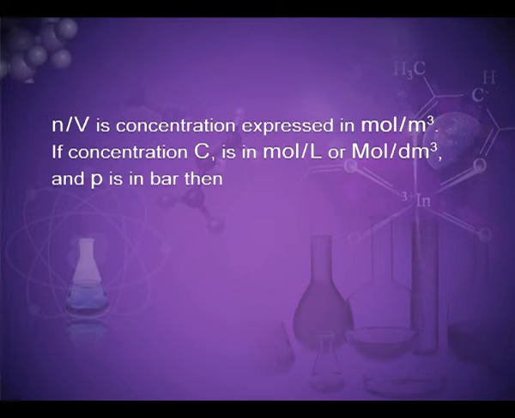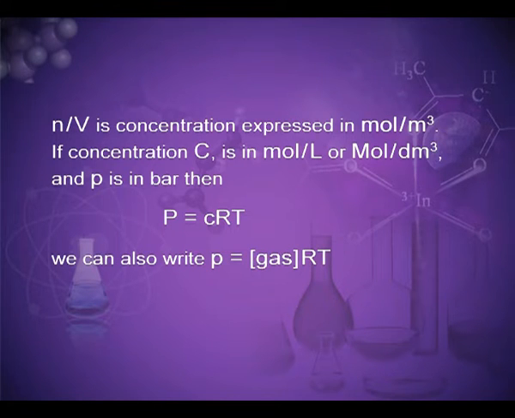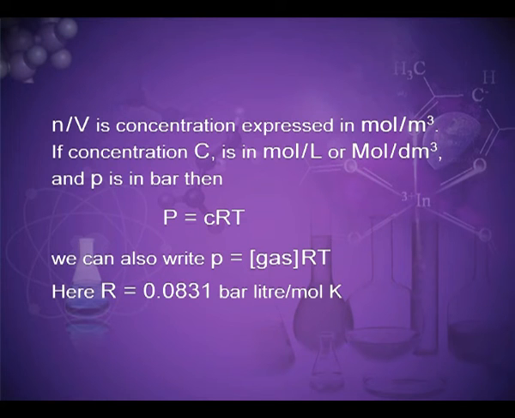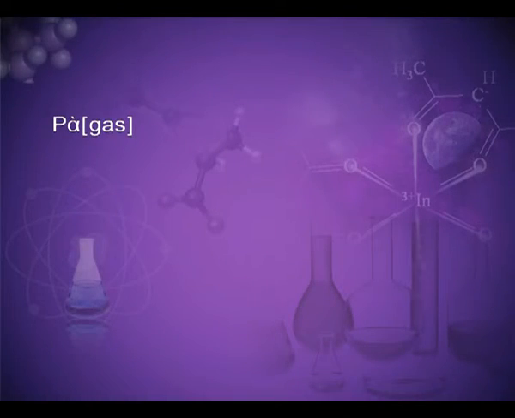If concentration C is in mole per liter or mole per decimeter cube and P is in bar, then P is equal to CRT. We can also write P is equal to the molar concentration of gas times RT. Here R is equal to 0.0831 bar liter per mole Kelvin. At constant temperature, the pressure of the gas is proportional to its concentration, as P is proportional to the concentration of gas.